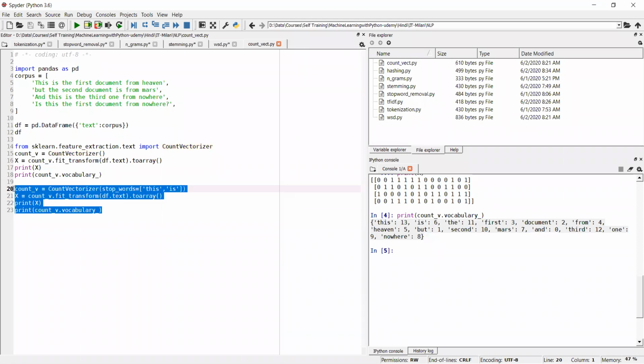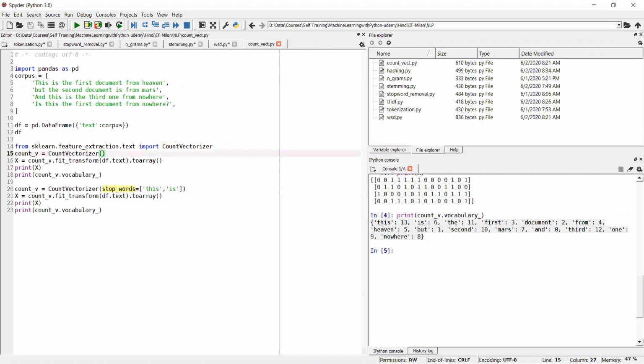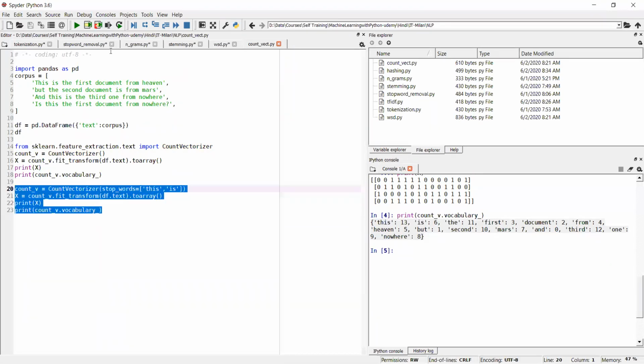Just execute this same thing and see the difference here. In line number 15, I'm not declaring any stop words. Now in line number 20, I'm declaring two stop words, "this" and "is". So just execute this and see what you get.